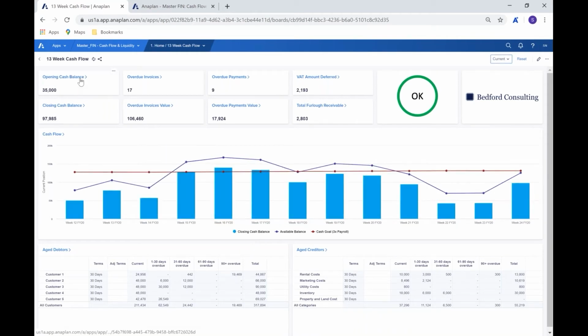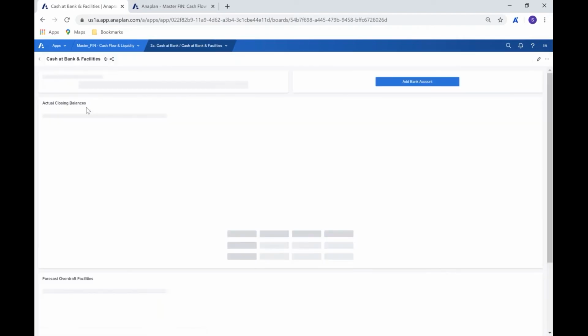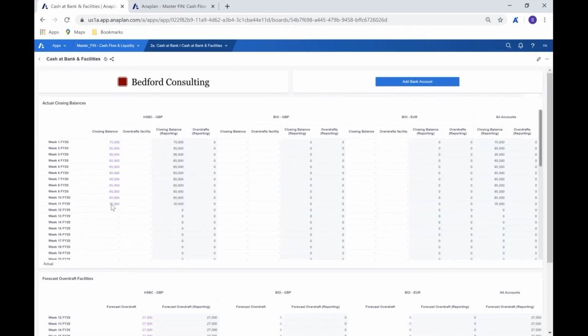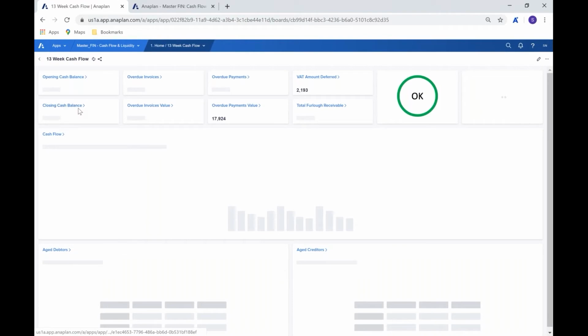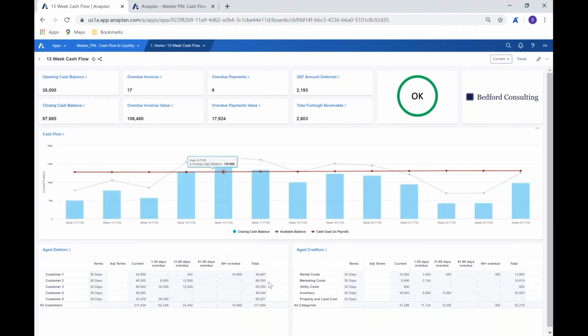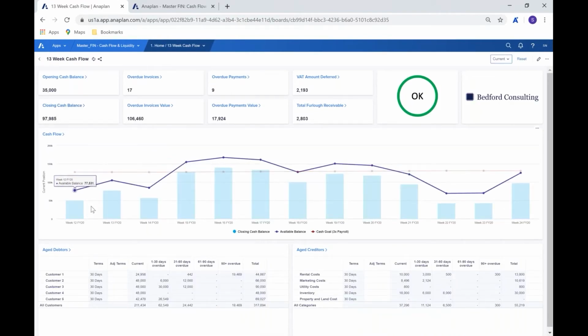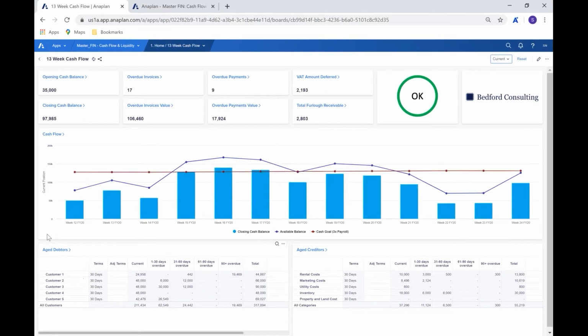So once we've input our opening balances, we know that we've got our 35,000 as an opening balance, because that, of course, was the closing balance of the last period of actual. So that's where the 35 is coming from. And then we've got our closing balance, because that's, of course, the end of the movement that we have. And that's what's pulling through in the cash flow that we can see beneath. So now let's start to work through some of the pieces that we have here.